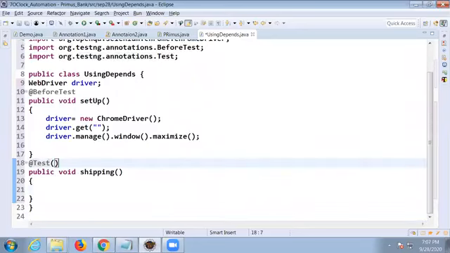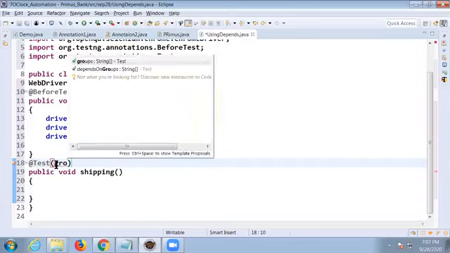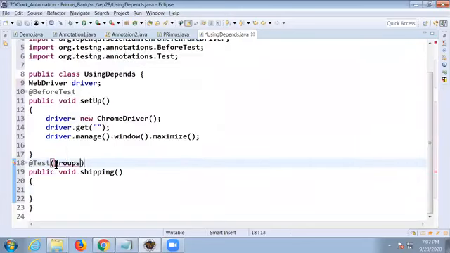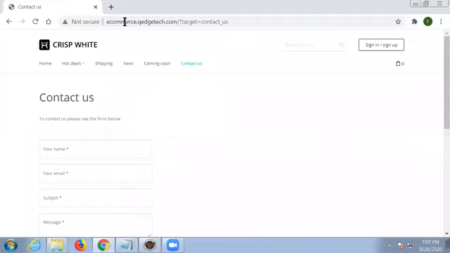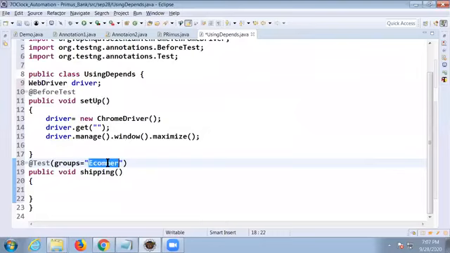How to write groups here? See, groups, control space bar, groups is equal to, I'm giving my group name as e-commerce. Just define any one group name. E-commerce is my group name.